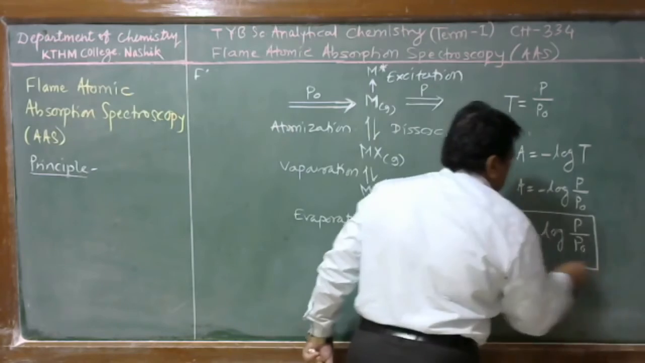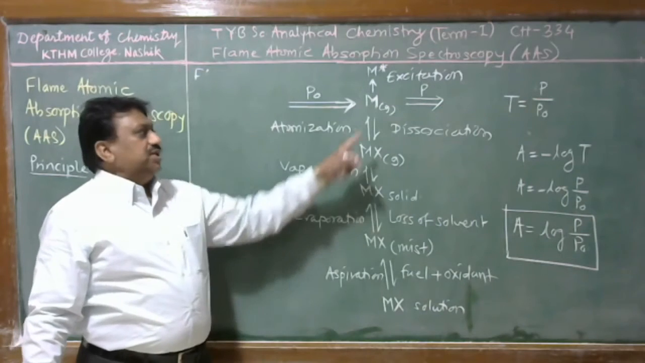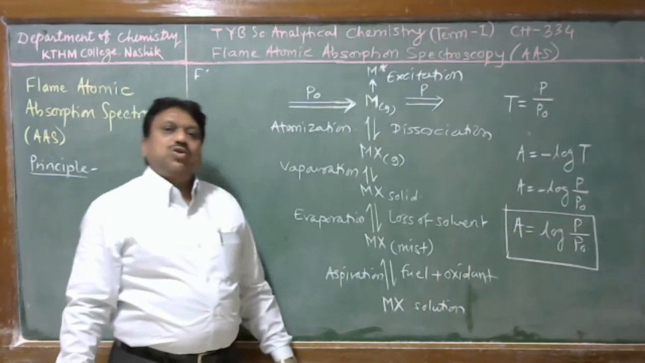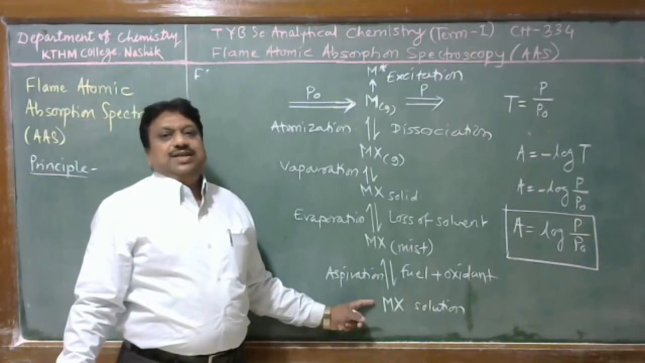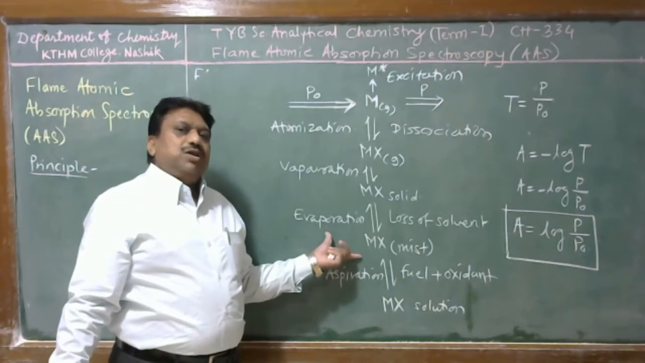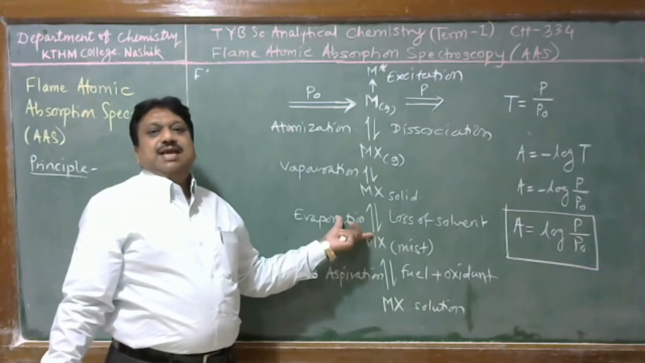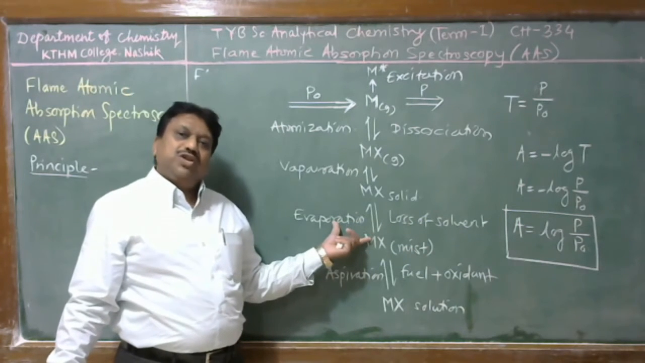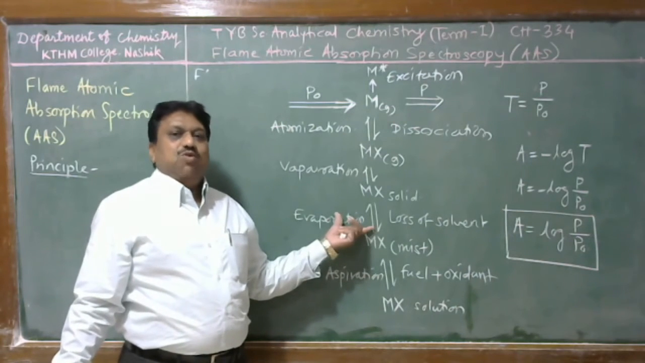Therefore, in atomic absorption spectroscopy, we are measuring the absorbance of analyte species present in the gaseous state. This absorbance is directly proportional to the amount of material in the excited state, and we can directly find its concentration. Atomic absorption spectroscopy is exactly similar to molecular absorption spectroscopy. The only difference is that here we measure the absorbance of atomic species, whereas there we measure the absorbance of molecular species present in solution. Here the atomic species are present in gaseous form.